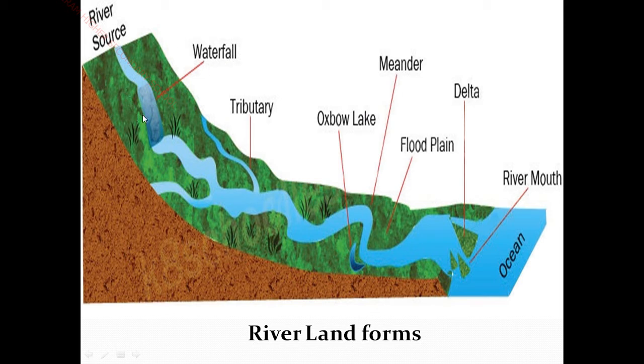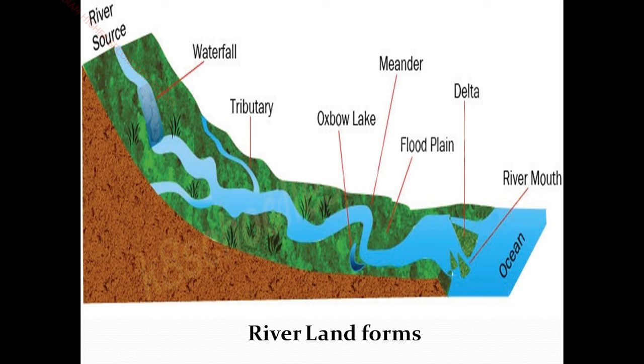Why does it seem like a vertical step? Here you see, this is the hard rock. While it comes here, this place is very soft rock. So automatically the erosion happens here and it forms a vertical step, so it looks like a waterfall.